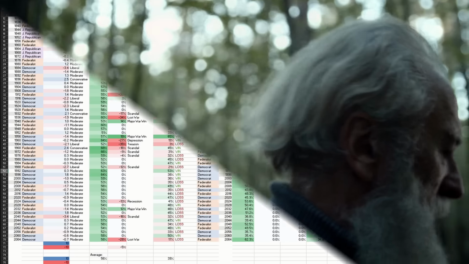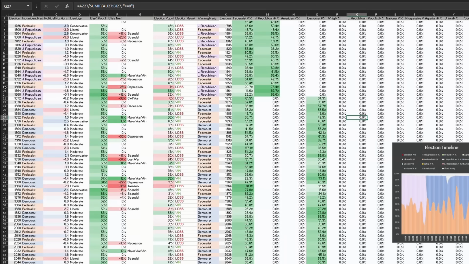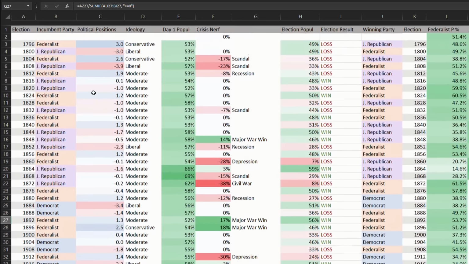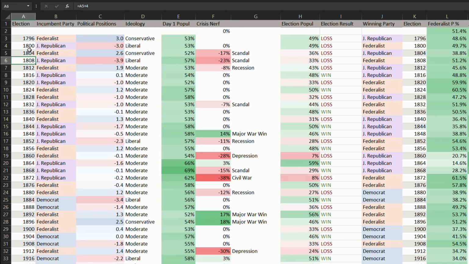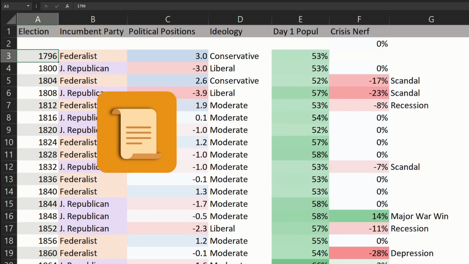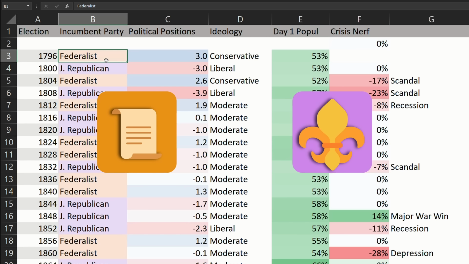Okay, over here on the left are the election years, starting with 1796, the first contested presidential election since George Washington decided to skedaddle and his heirs began to feud for power. The incumbent party is, of course, the Federalist Party, since that was Washington's not-so-secret loyalty, which I've plugged in as conservative, as opposed to the more liberal Jeffersonian Republicans, aka the Democratic Republicans. Just like real life, it is John Adams versus Thomas Jefferson.